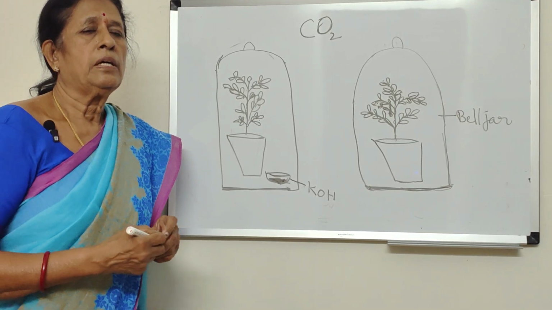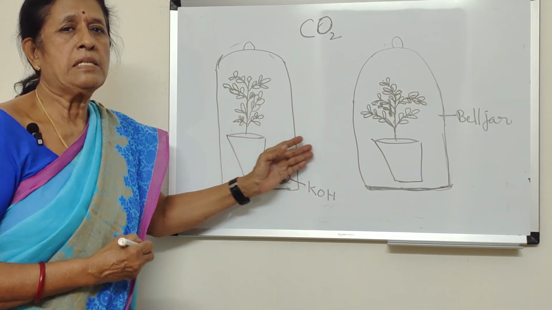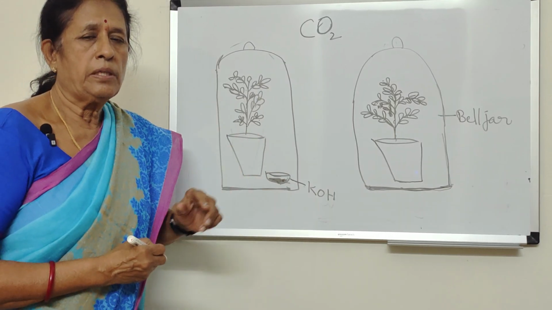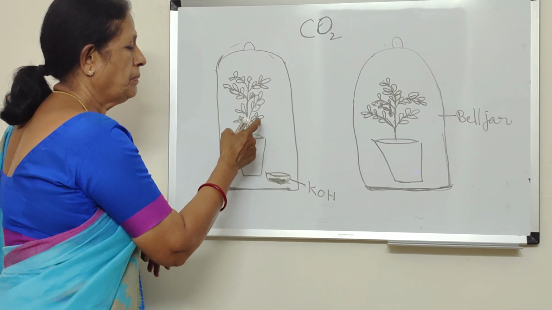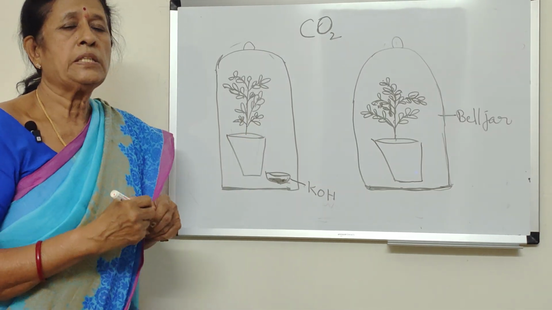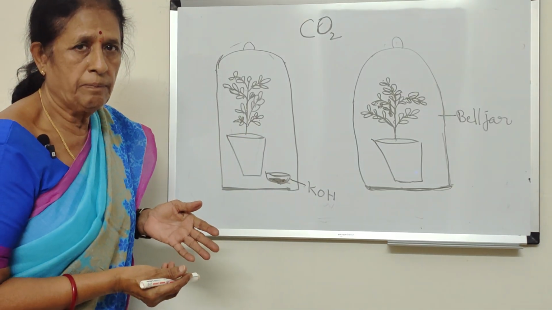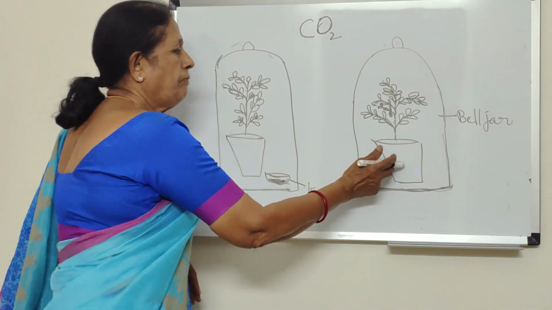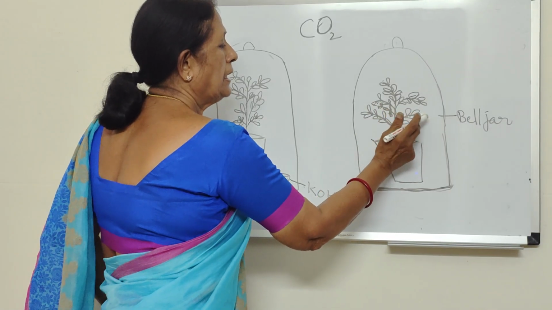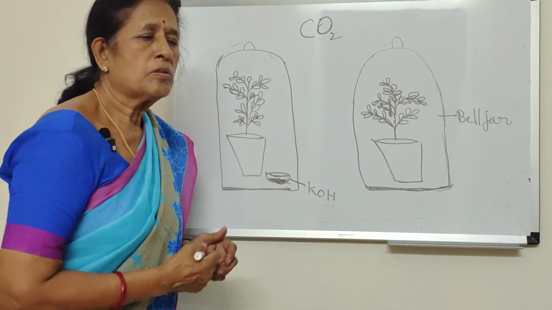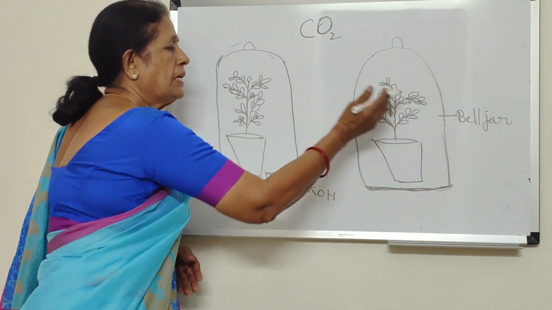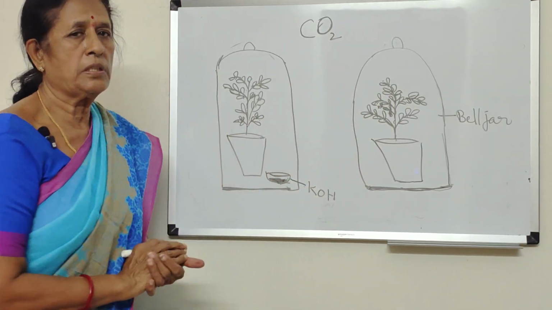The leaf from the plant with KOH will not change its color to blue black, but the leaf from the other plant will change to blue black. So that means starch is there in this leaf and there is no starch in this leaf.